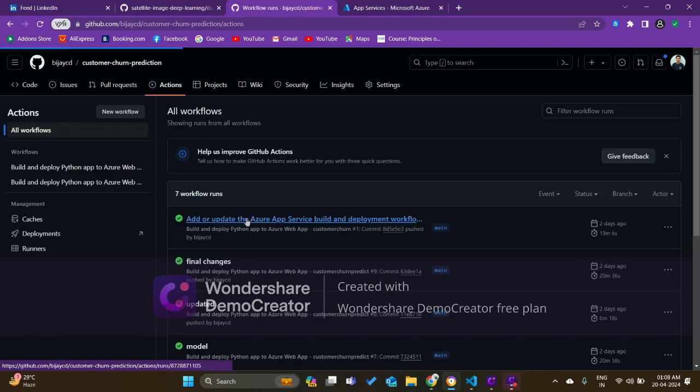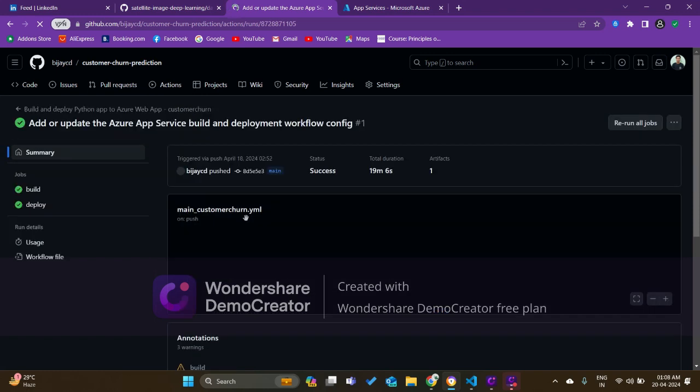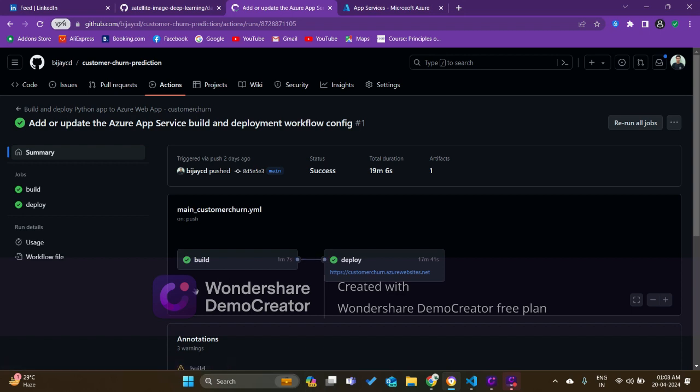If I go here, see, basically it built. There are basically two processes. First, the model gets built, and then it is deployed in the Azure cloud. For building, it took around 1 minute, and for deploying, it took 17 minutes. So in total almost 19 minutes to deploy the model in Microsoft Azure.